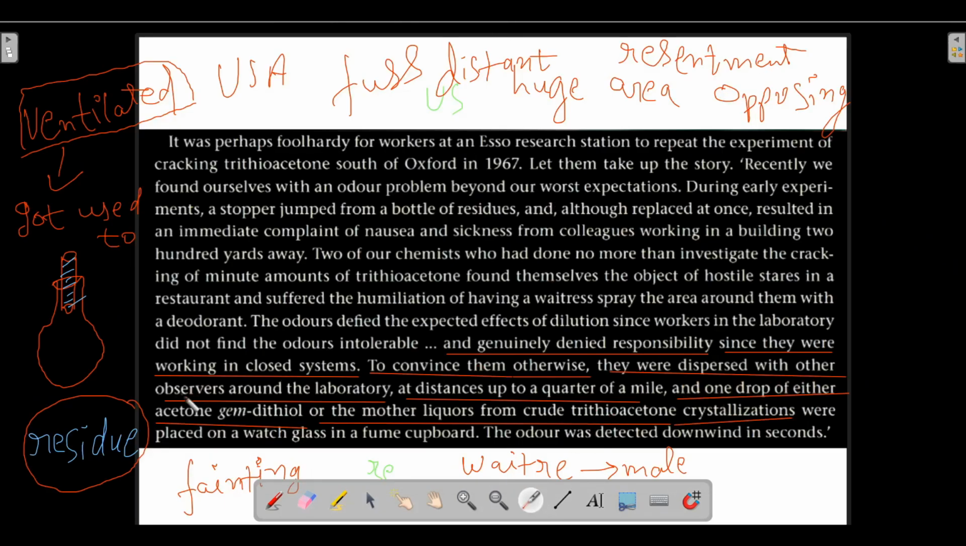So one drop of either acetone gem dithiol or mother liquors from crude trithioacetone crystallizations were placed on a watch glass. Now you all know the meaning of watch glass. So they were placed on a watch glass in a fume cupboard. The odor was detected downwind in seconds.